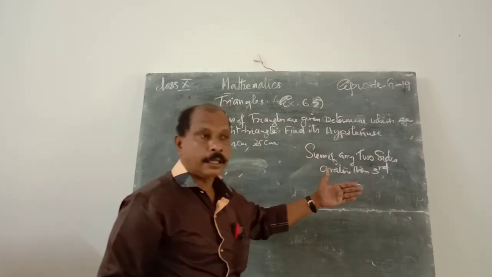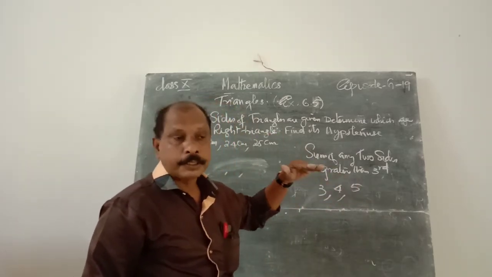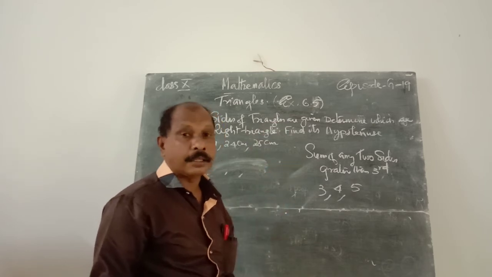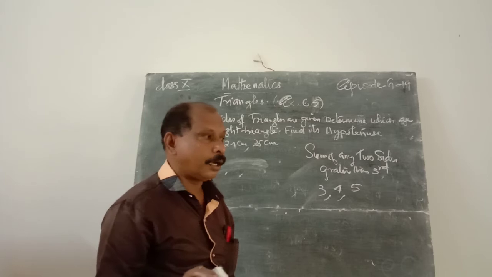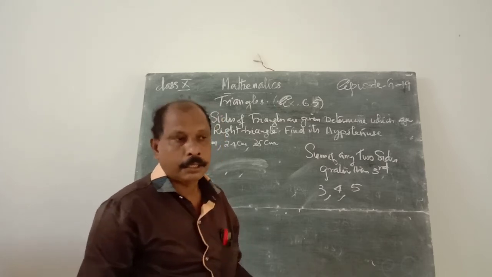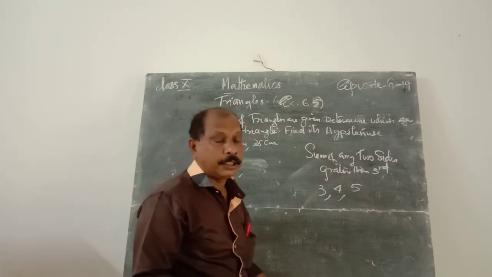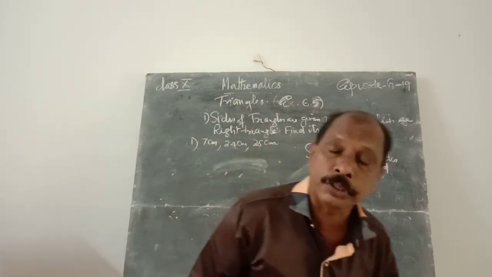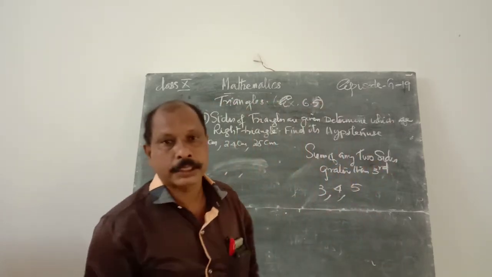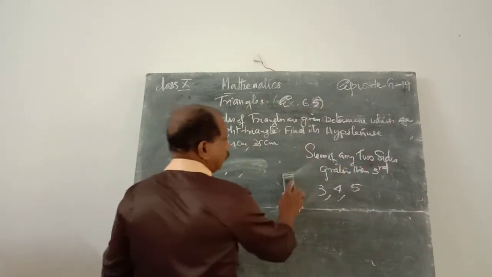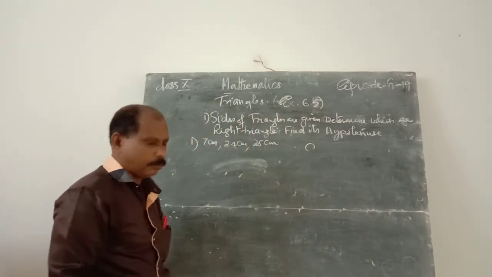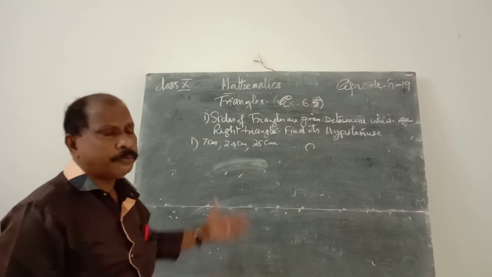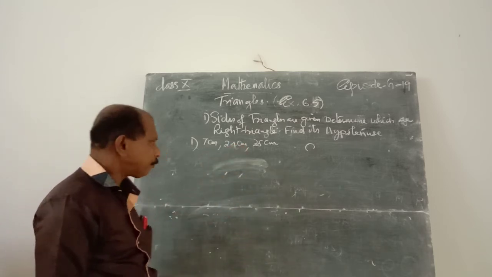This is the condition. Three values are given. The sum of any two is greater than the third one. Therefore, we can construct a triangle. Otherwise, not a triangle. That means if the sum of two lengths is less than or equal to the third one, we cannot construct a triangle. Therefore, 24 plus 7 is 31, that is greater than 25. Therefore, it is a triangle.